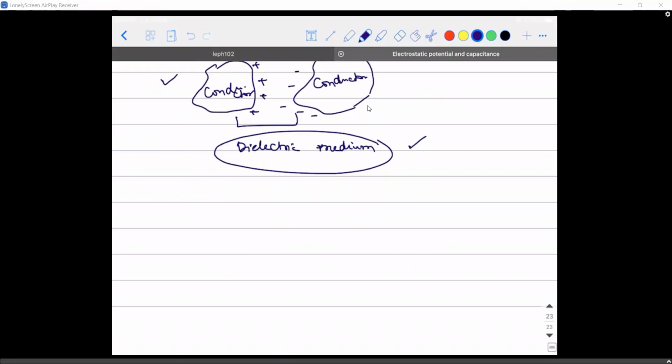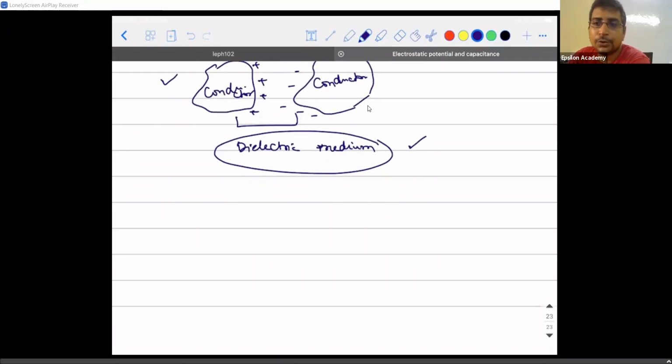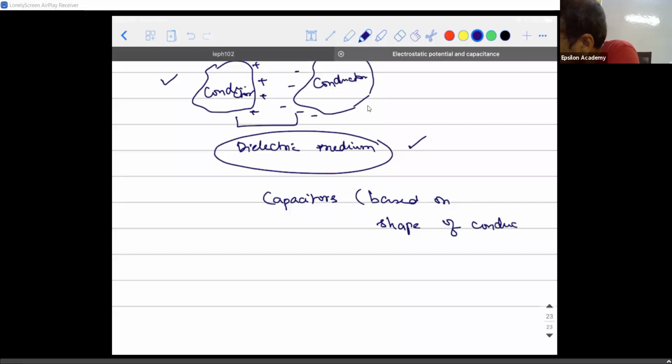So this is how a capacitor is designed. Depending on the shape of the conductor that is being used, capacitors are classified into three types. Any idea? The basic classification of capacitors based on the shape of the conductor is of three types.